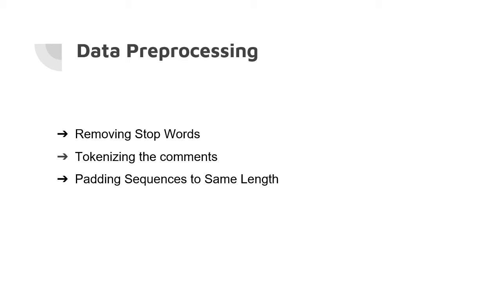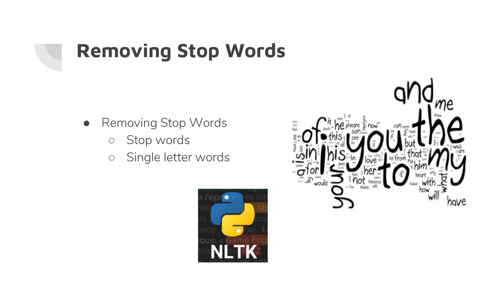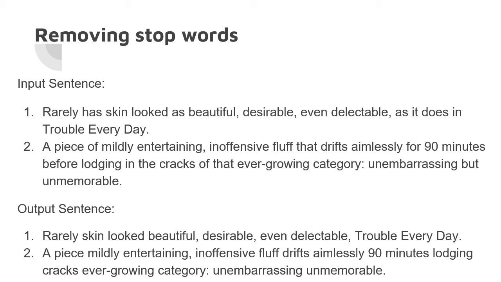As we are classifying a large amount of Amazon product review data, data pre-processing is an important factor. It involves three steps: removing the stop words, tokenizing the comments, and padding the sequences to the same length. Removing the stop words involves two factors, that is stop words and words that are single letters. Here is one example of removing the stop words.